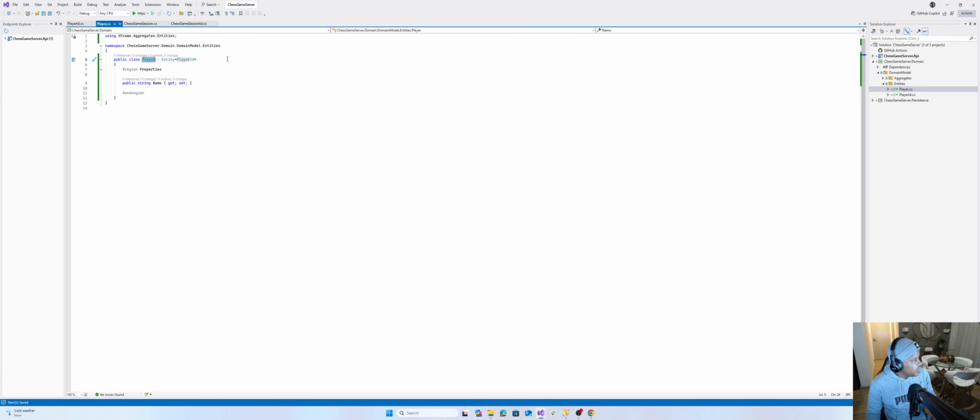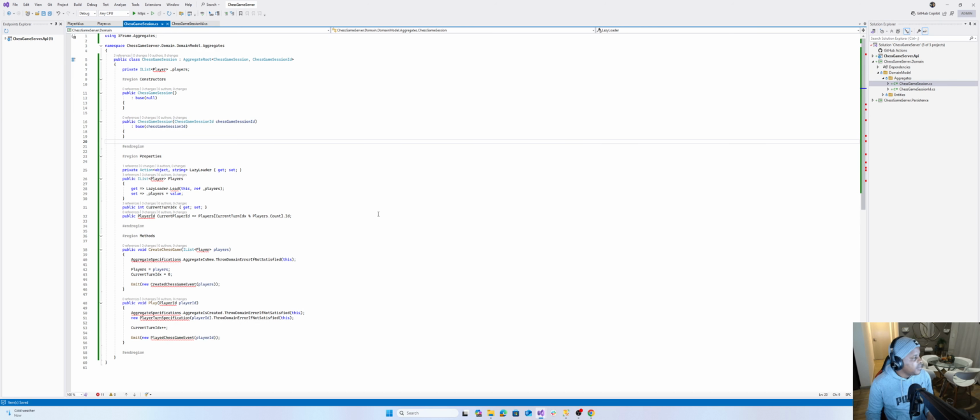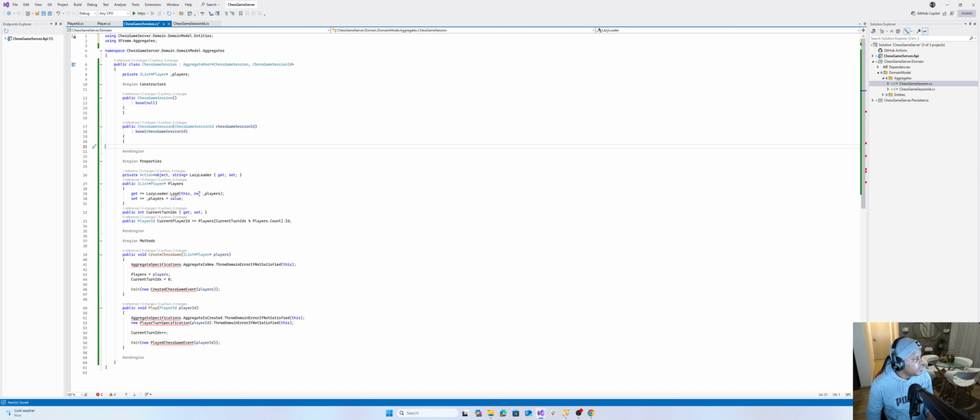So for now, you will see a player. It has an ID. We've already declared the ID for the player. And then we're just going to keep things simple. Anything we need to add, we'll add it as we go along. And then a player has a name. That's pretty much it. Now, if we go back to our chess game session, as I'm adding the stuff, I also need to update this to say, okay, it uses this domain model.